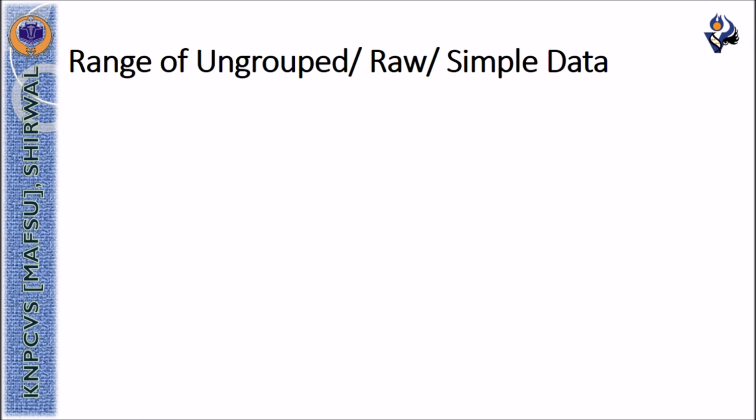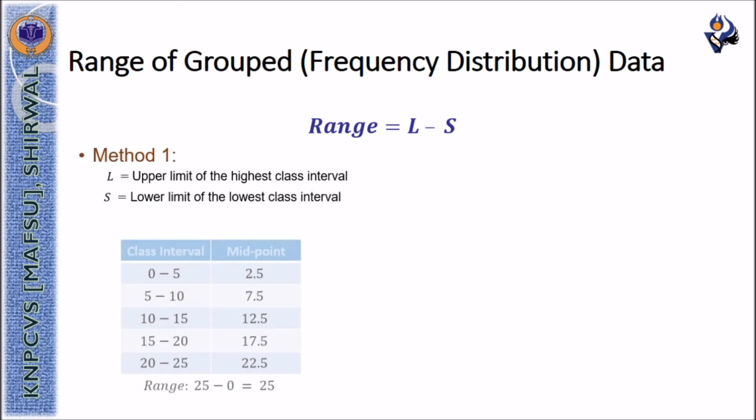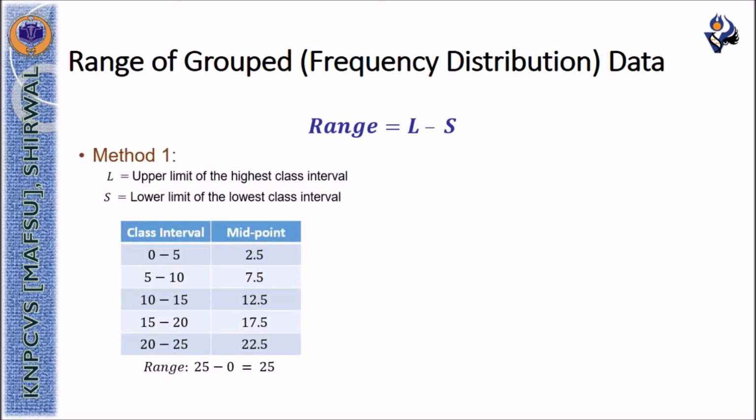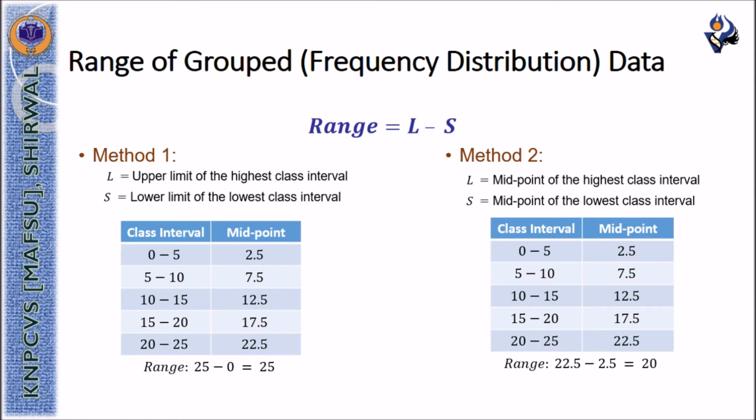The range for ungrouped or simple data can be computed with the formula highest value minus lowest value, and the range of grouped or classified data is computed with the formula L minus S, where L can be the upper limit of the highest class interval and S can be the lower limit of the lowest class interval, or L can be the midpoint of the highest class interval and S can be the midpoint of the lowest class interval.